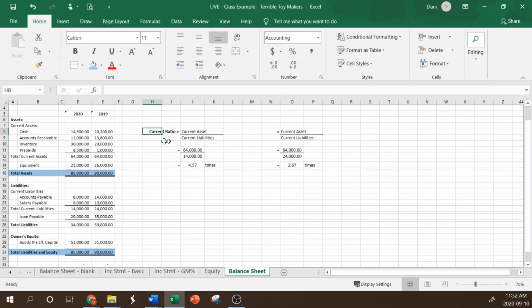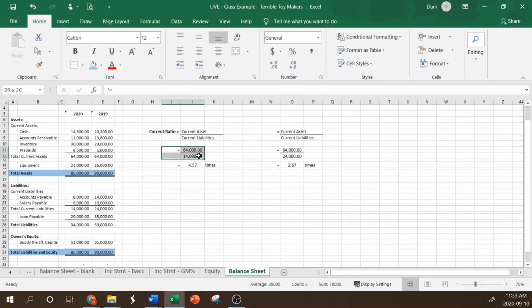So the current ratio looks at current assets and current liabilities, and it divides current assets by those current liabilities. It basically is getting to the point of, will the company be able to pay the current liabilities as they become due in the next year? So will they have enough assets to cover off those debts as they become due?